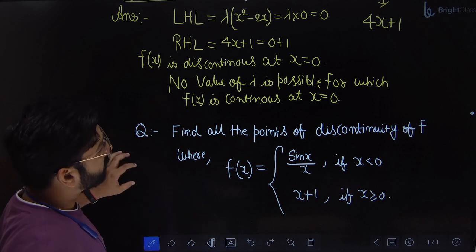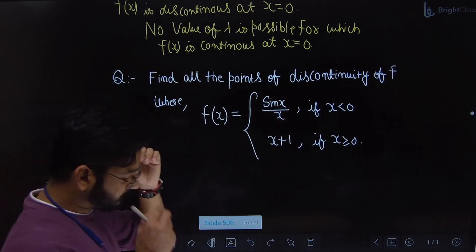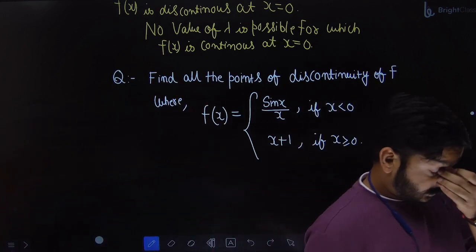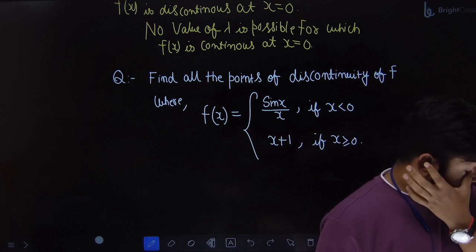So find all the points of discontinuity. Basically, you need to comment about all the real numbers.